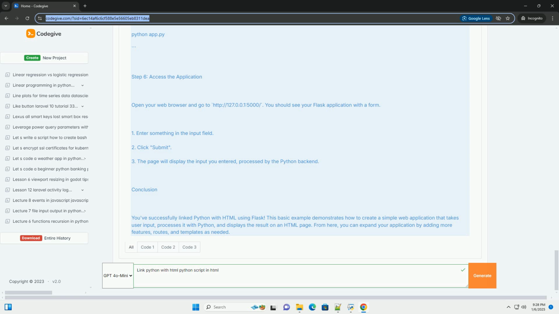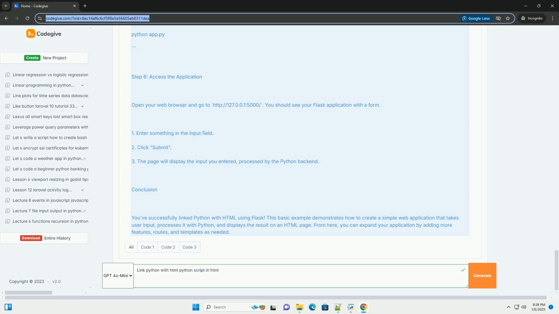Define routes. The home function serves the main page, index.html. The process function handles form submissions. It retrieves user input from the HTML form, processes it, and returns the result to the same page. Run the app. The app runs in debug mode, which is useful during development.